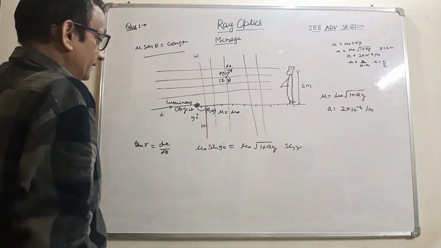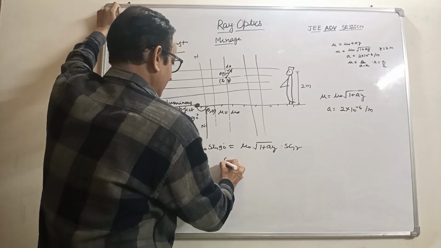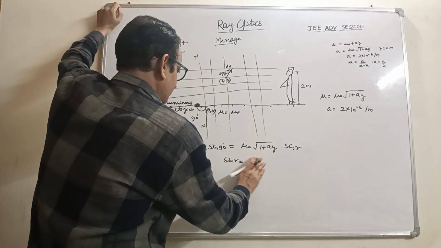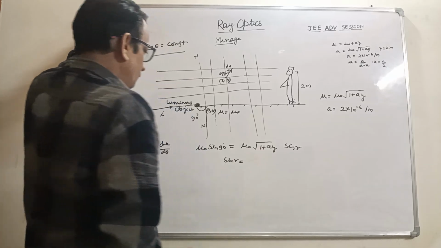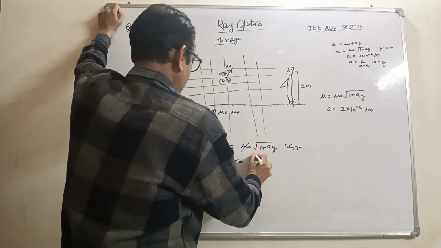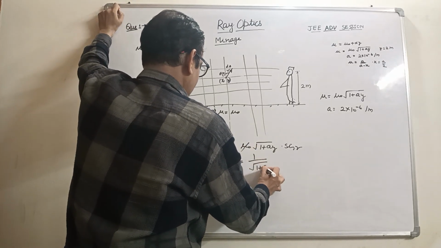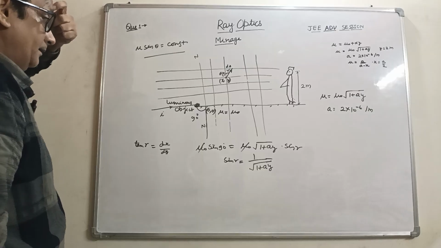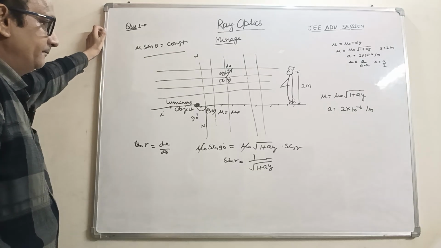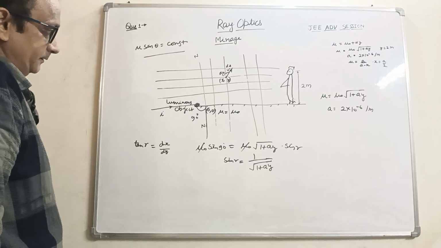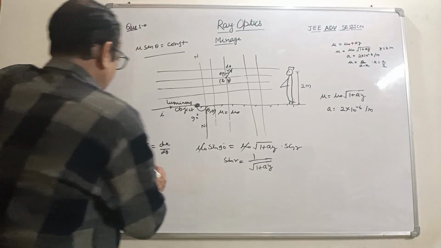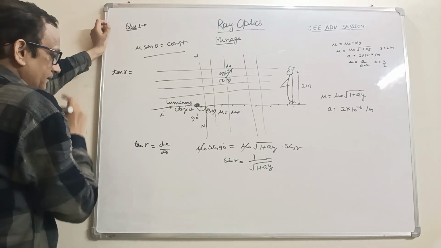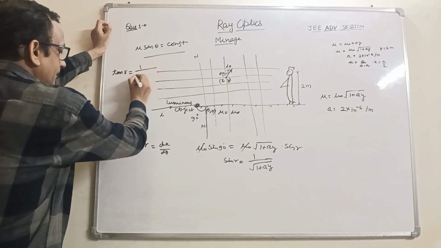So we have to find the value of tan r. So sin r becomes, mu naught cancels out, 1 over under root 1 plus a into y. So we have to calculate here tan r.